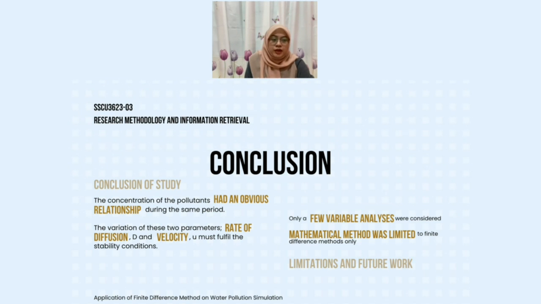Based on the validation in error estimation of the numerical scheme in section 4.1.3, the forward time-centered space method gives a higher relative error compared to the Crank-Nicolson method. In other words, this proves that the Crank-Nicolson method is better than the forward time-centered space method due to its higher precision and accuracy. Therefore, for future work, it is suggested that various variables, if any, are considered, which are the temperature of water, the pH level of the water, and the rate of population growth of aquatic organisms in the chosen regions, so that more comparisons can be made.